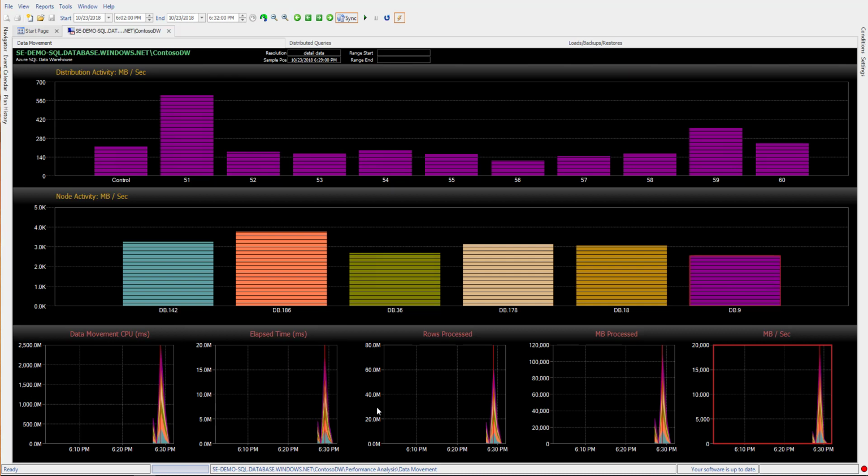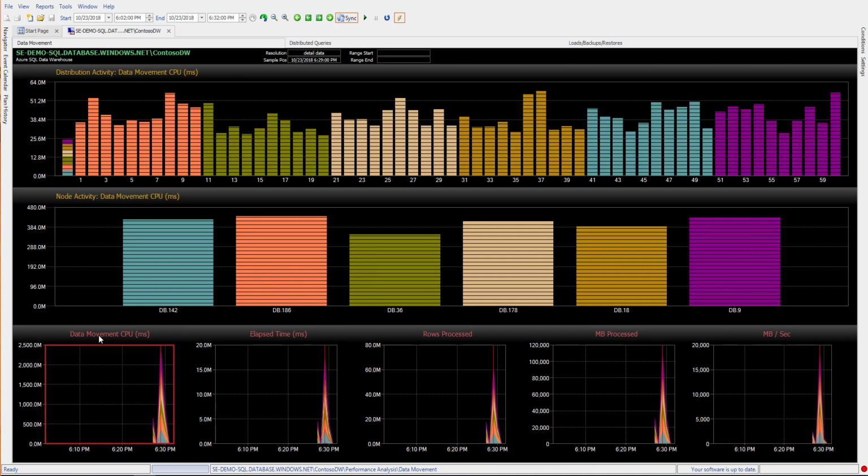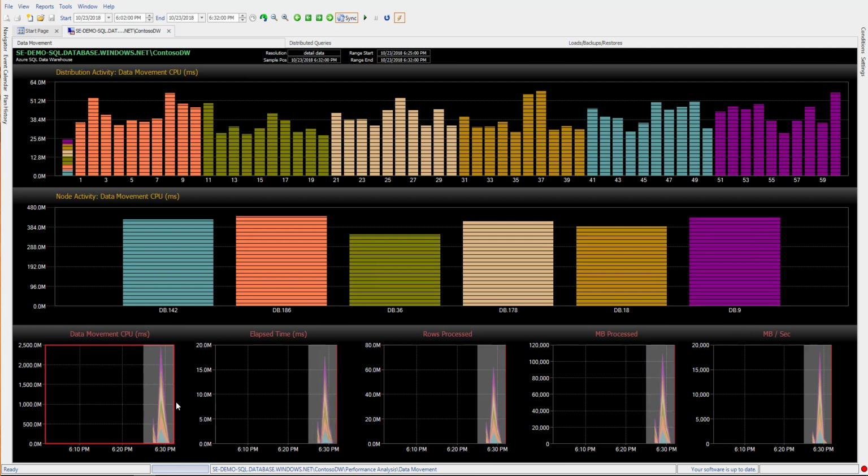Like all of our other dashboards, you can zoom in and highlight, and use the Jump To functionality to jump to the Distributed Queries tab, Loads, Backups, and Restores tab, or the Event Calendar.